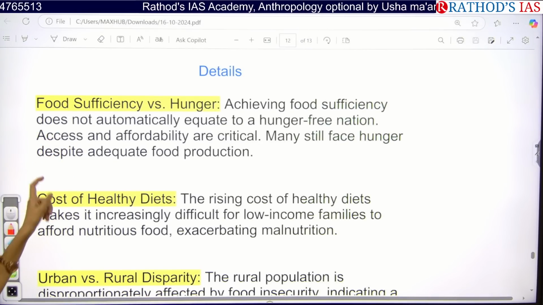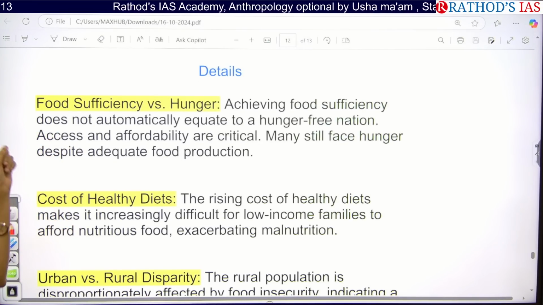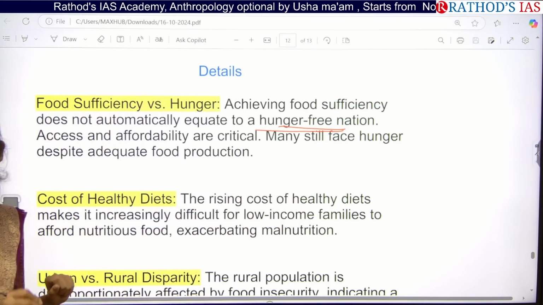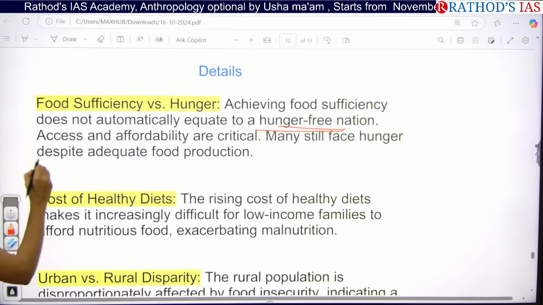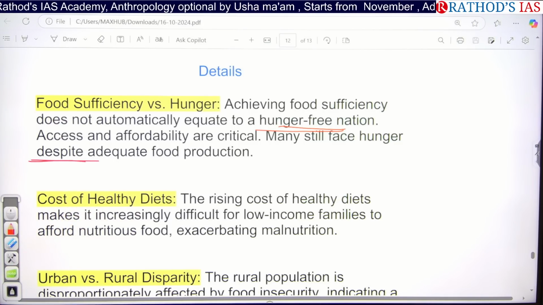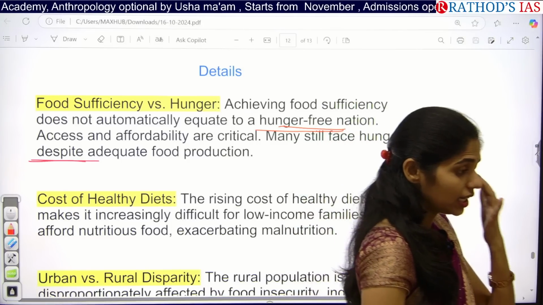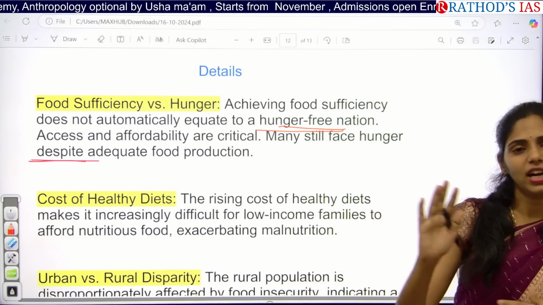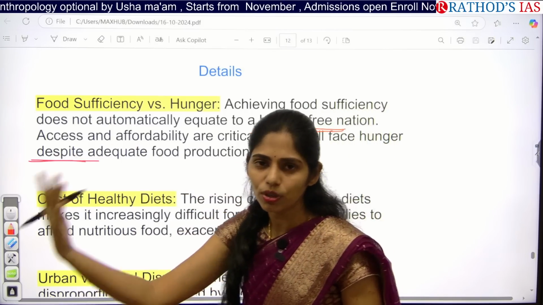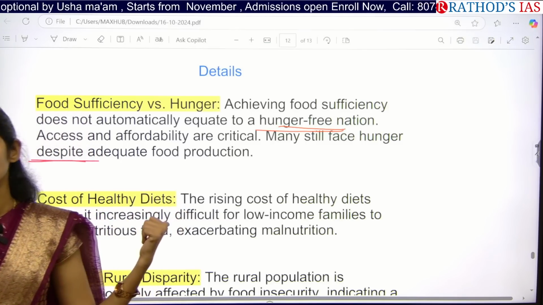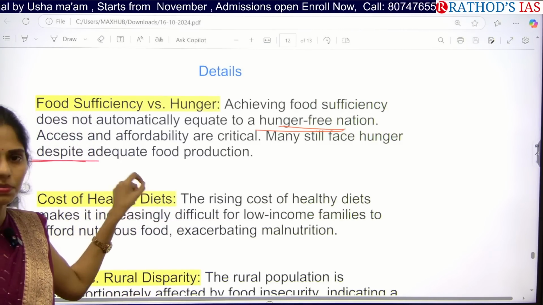Achieving food sufficiency is not enough; we have to focus on a hunger-free nation, because our country is still facing the problem of hunger despite adequate food production. India was once a food importer, now it is food surplus and exports food to other countries. Rather than that, we have to focus on addressing hunger in our country.